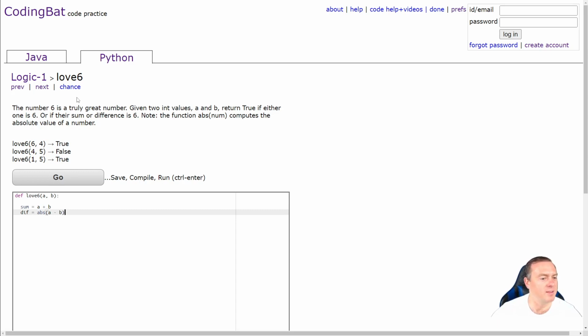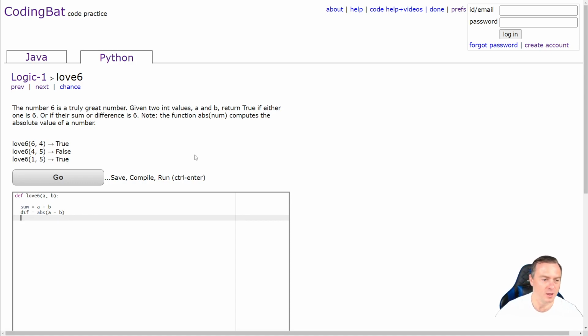Right, so in this case, the first one would be 6 plus 4, which gives us 10. Or we would do 6 take away 4, which gives us 2. Then with this one, 4 plus 5 is 9. But then the difference would be -1. So 4 take away 5 would give you -1, right? But it's either difference, right? So if you did B take away A, you would get 1. So that's where we need to make sure that that's being considered. By doing the absolute value, it doesn't matter if this results as a negative, it will just become 1.